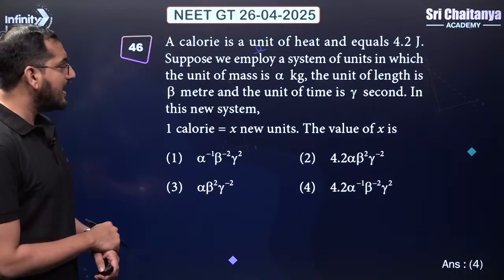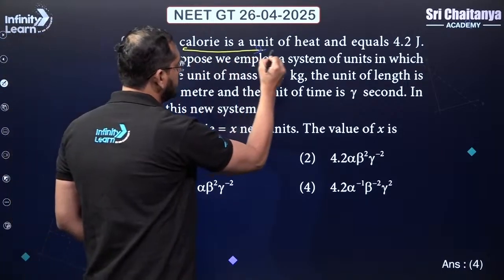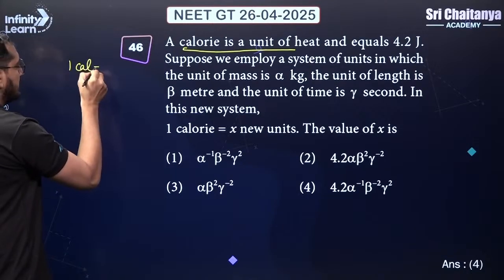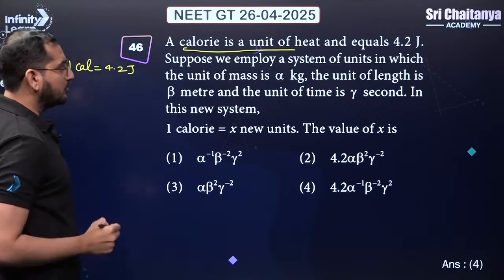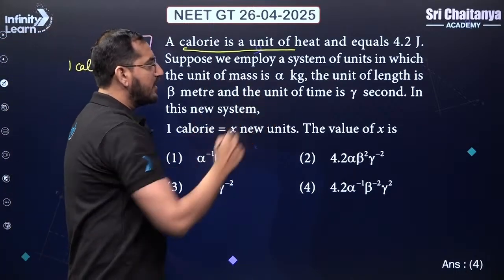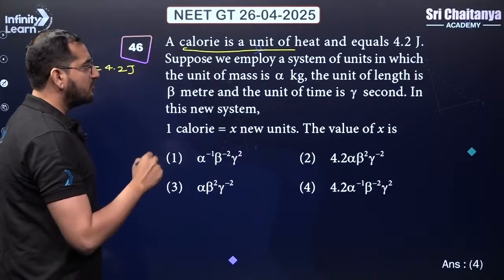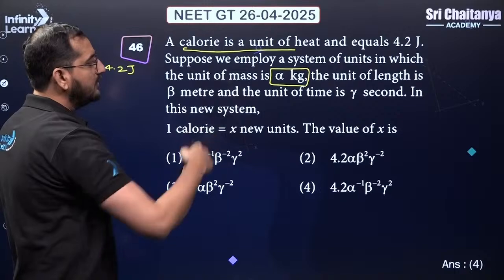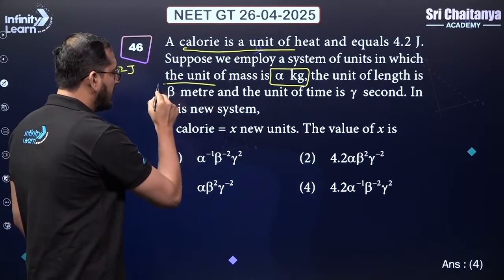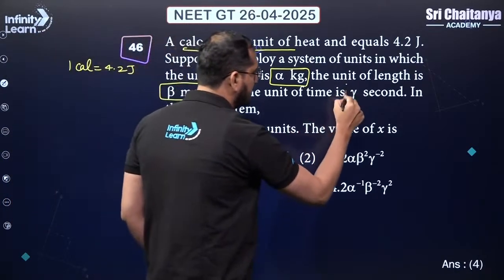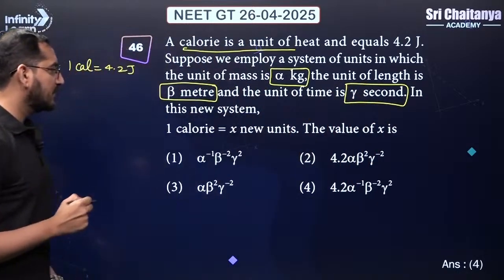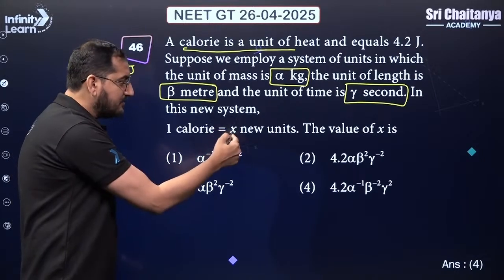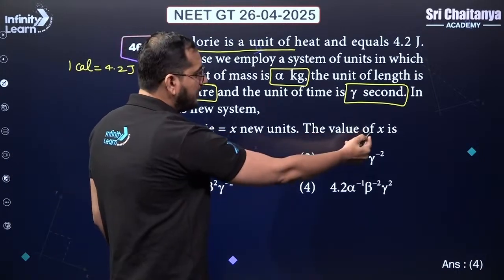What this question says is that a calorie is a unit of heat and equals 4.2 joule, right? So we know that 1 calorie is equal to 4.2 joule, given in the question. Suppose we employ a system of units in which the unit of mass is alpha kg, for the length beta meter, and for the time gamma seconds. So in this new system, 1 calorie is given as x times the new units. We have to calculate the value of x.